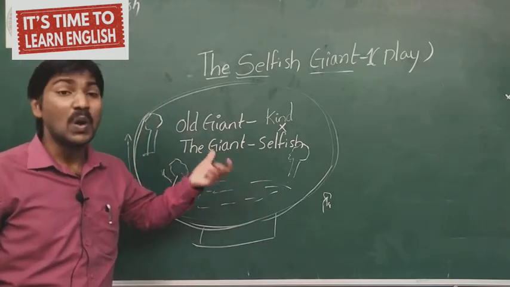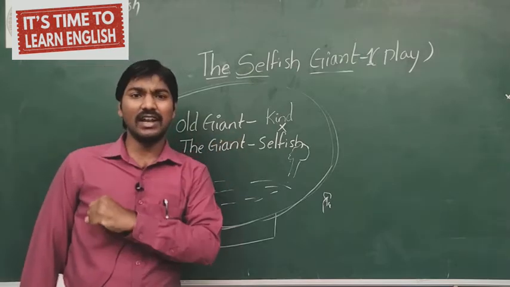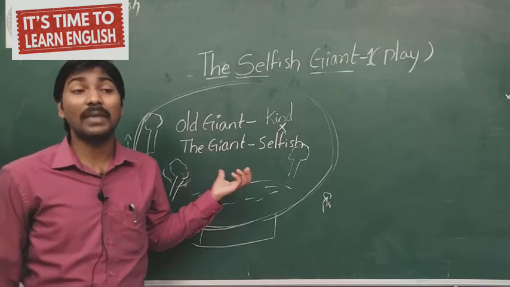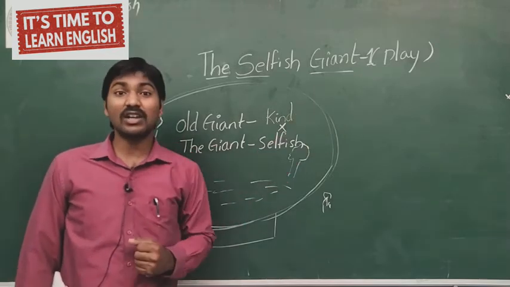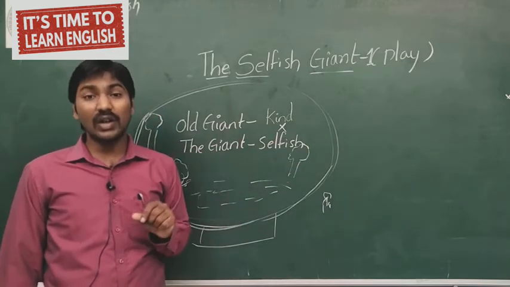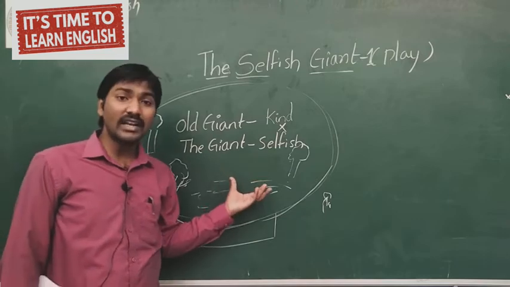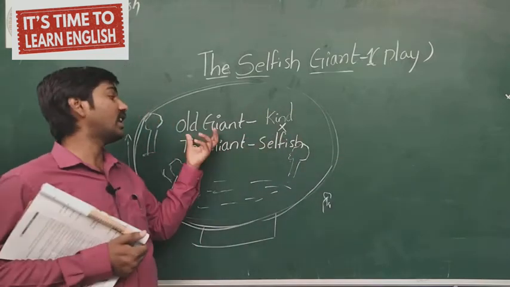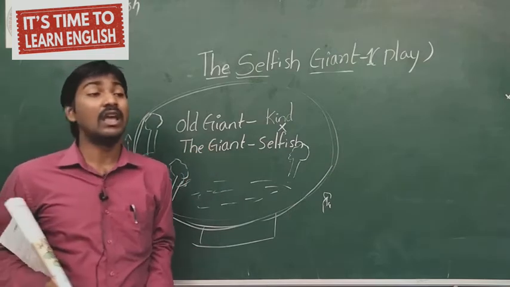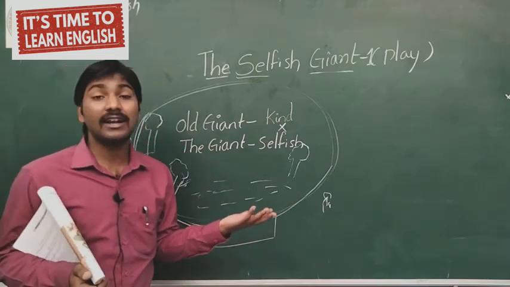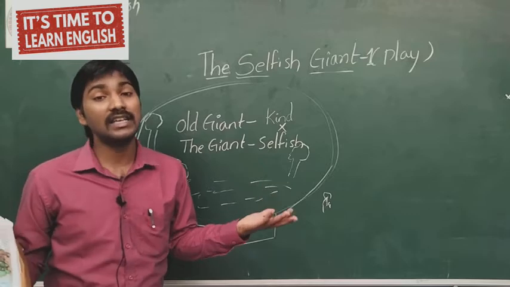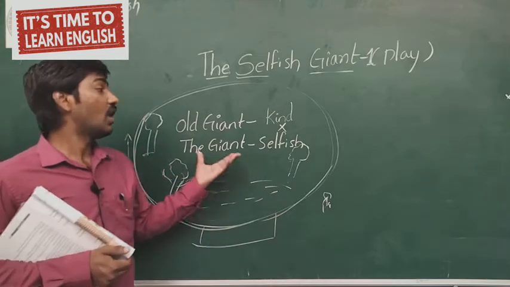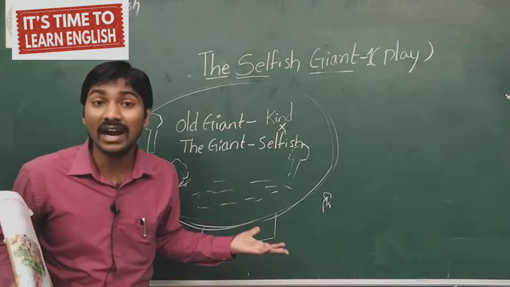So the selfish giant was worrying. What was he saying? What happened to this season? Why is the spring not coming to my garden? What happened to the spring? This dirty spring is not coming to my garden. Why is it so late to me? Already it is completed, and other gardens are having all the seasons, but not my garden. The old giant, a very kind man, was crying that all the gardens were enjoying all the seasons, but my own garden has a big trouble, that it is always having winter season.